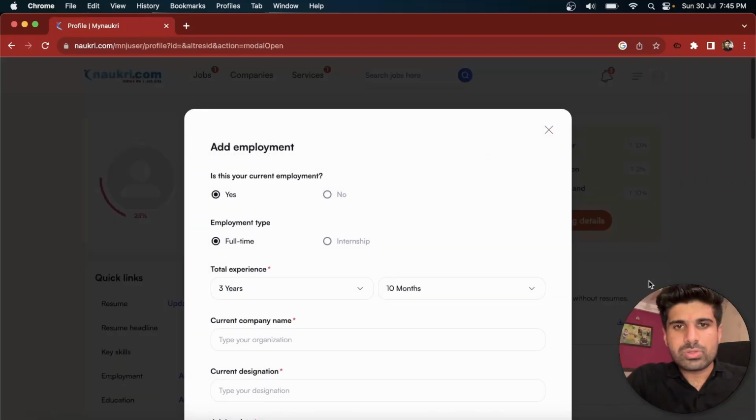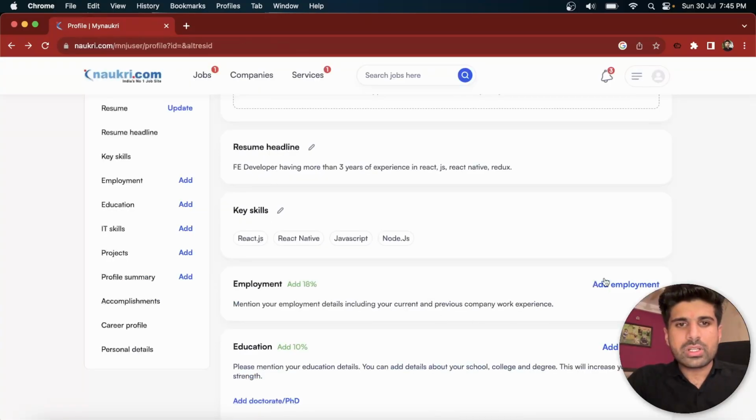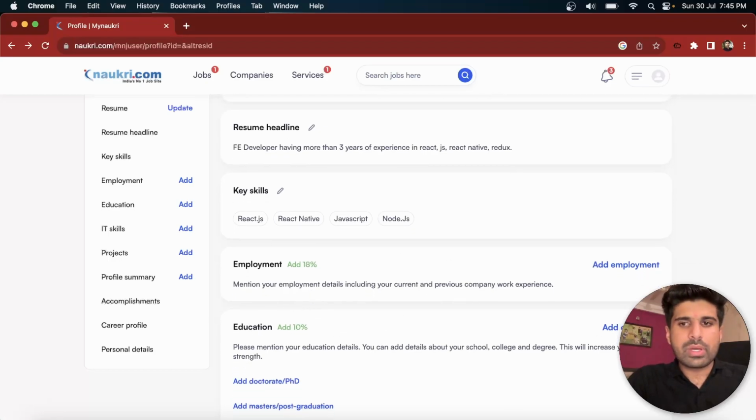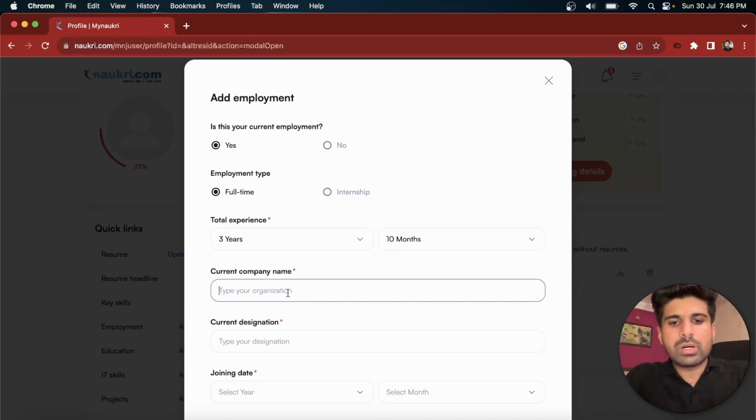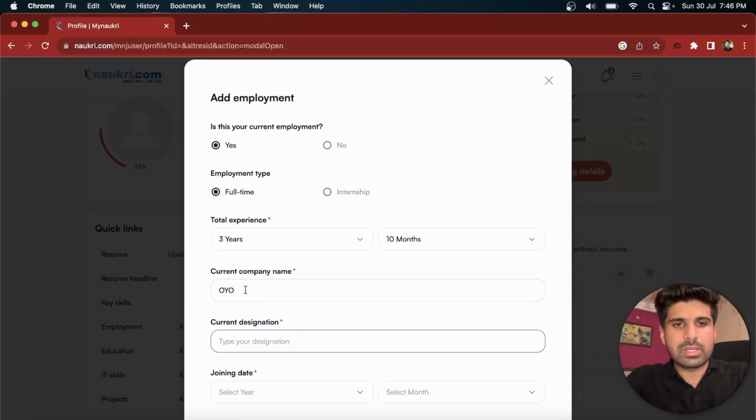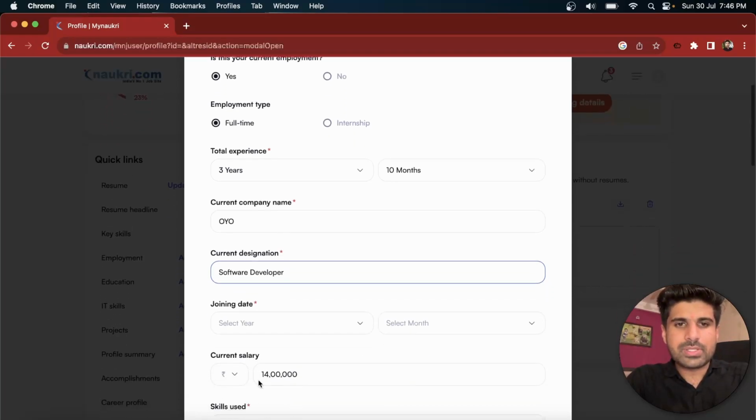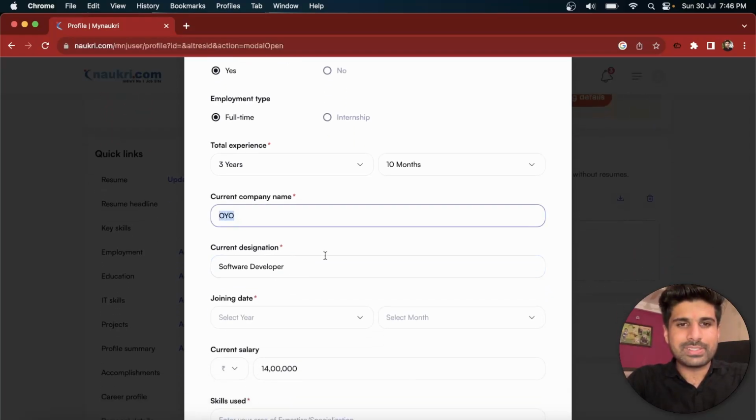And coming to employment, you need to add your employment. If you are a fresher, this section would not be visible to you, and you can directly jump onto the education where you can enter all your education details. So is this your current employment? Yes. Are you full-time? Yes, I'm having this experience. So you can give a company name, like I'm having Oyo. Current designation as a software developer. I'm just not in Oyo, but still I'm entering it.